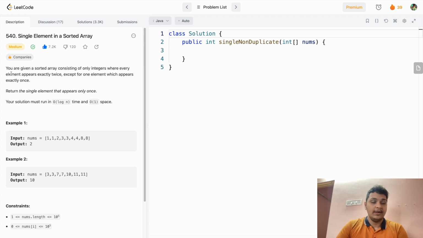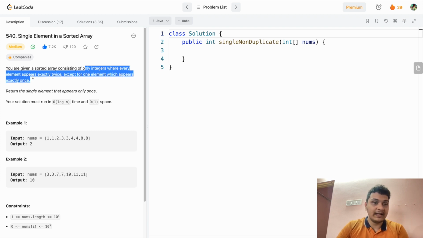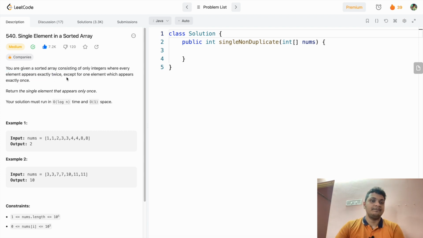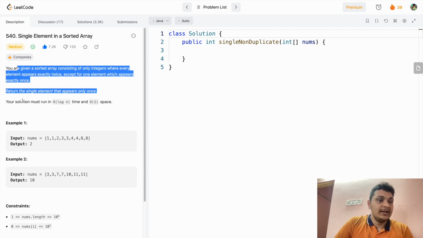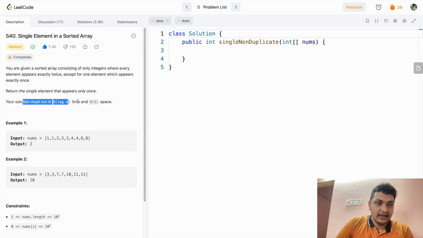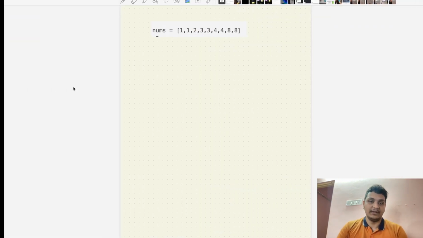The problem says you are given a sorted array consisting of only integers where every element appears exactly twice, except for one element which appears exactly once. We have to return the single element that appeared only once. So it's a very easy problem, but why is it in the medium category? Because of this: the solution must run in O(log n) time and O(1) space. Because of this, the problem becomes medium. If it told us to solve it in O(n) time, it would be a very easy problem. Let's see how we can solve this.